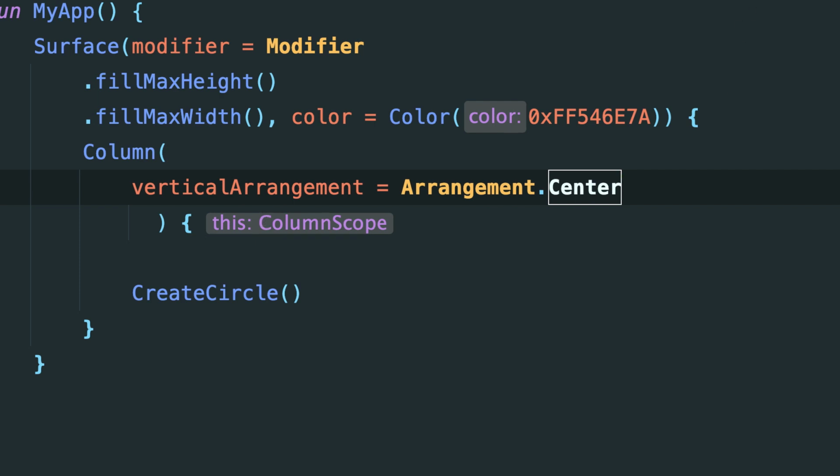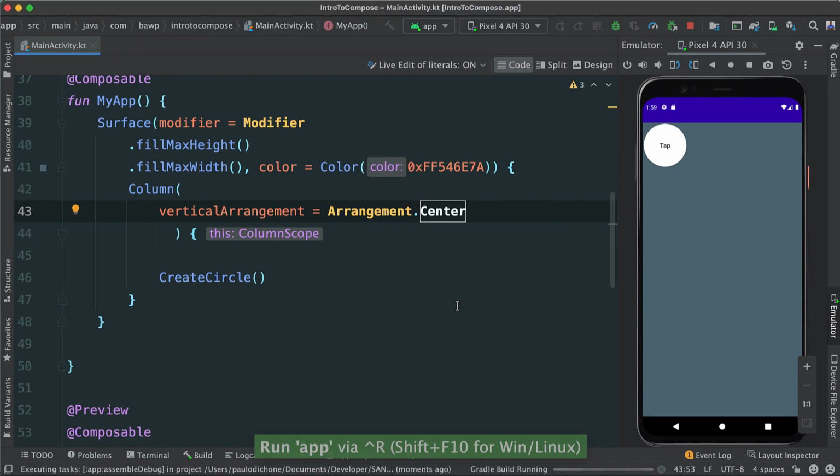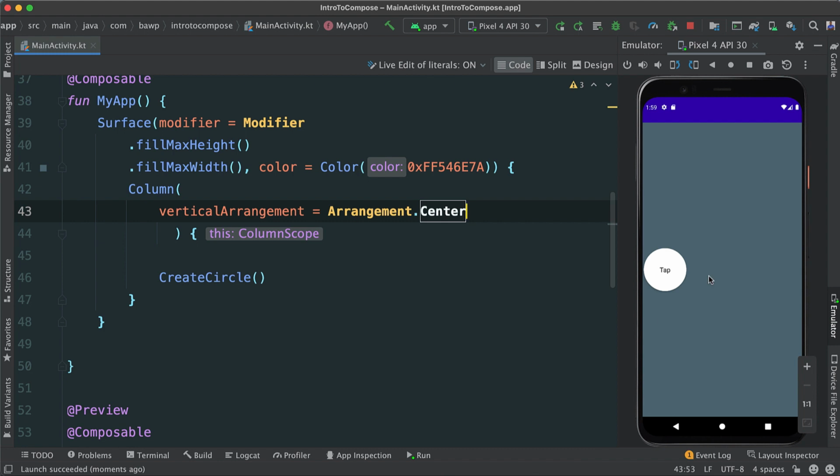And let's go ahead and run it real quick. We see what's going to happen. Aha, it is center. Yes. However, you see, we said vertically, we want this to be center. So vertically, it is indeed in the middle if we go top to bottom. But we also want it to be horizontally in the middle. How do we do this?